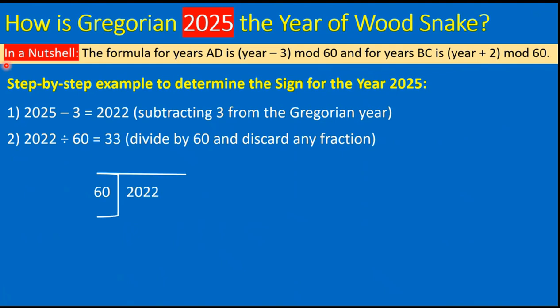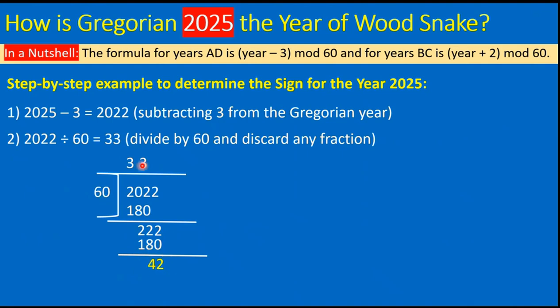2022 is to be divided by 60. First we have 60 multiplied by 3 as 180. The remainder is 22. Then this 2 comes here, and again 60 times 3 is 180, and the remainder is now 42. So it cannot be divided anymore because 42 is less than 60.